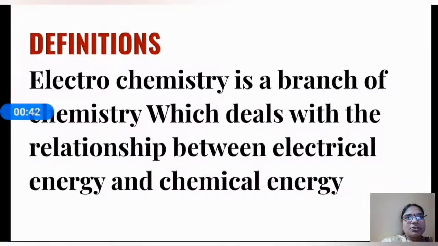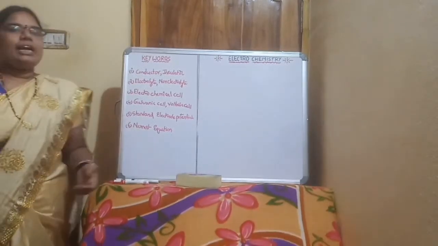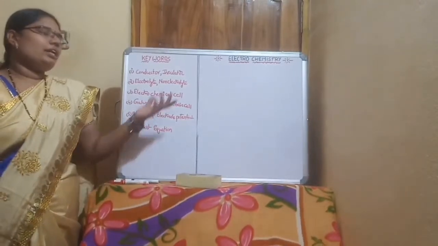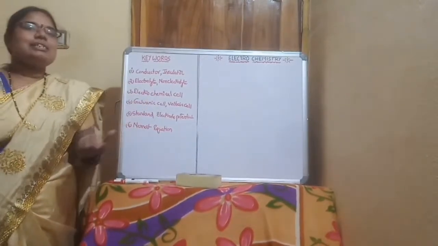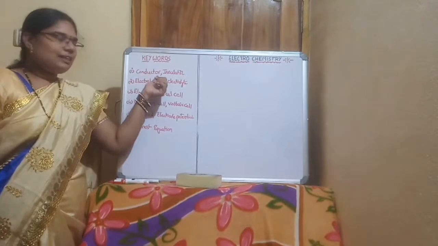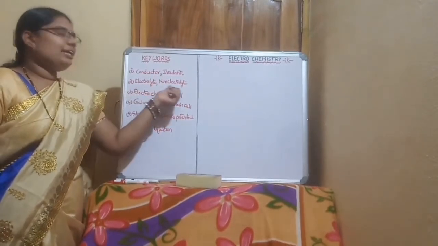What is electrochemistry? Electrochemistry is a branch of chemistry which deals with the relationship between electrical energy and chemical energy. What does it mean? Electrical energy is converted to chemical energy and chemical energy is converted to electrical energy. Before learning about electrochemistry, first we will learn the keywords involved in electrochemistry. They are conductor, insulator, electrolyte and non-electrolyte.